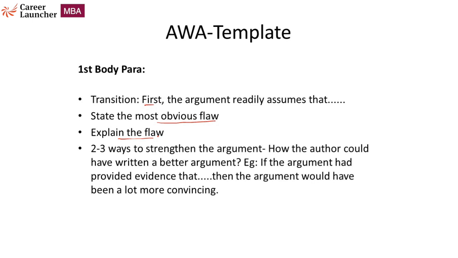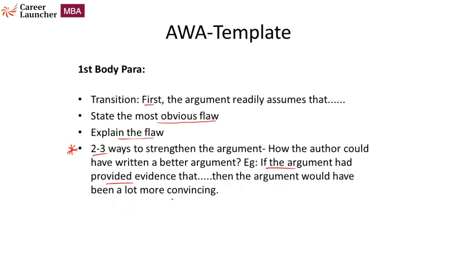Once you've done that, the next and a very important point is to simply mention 2 to 3 ways to strengthen the argument. See, so far we have only been criticizing the author, pointing out flaws and problems. Now it's our task to show how the author could have written a better argument. What are the points that the author has missed here? A couple of ways to show how the author could have written a better argument is going to be enough. So you can write something along the lines of, if the argument had provided better evidence, or evidence that blah, blah, blah, then the argument would have been a lot more convincing.